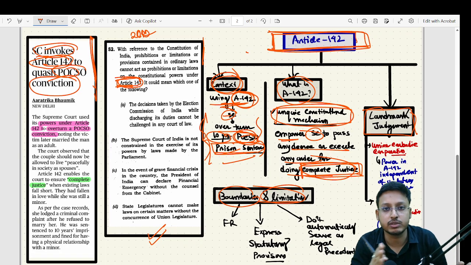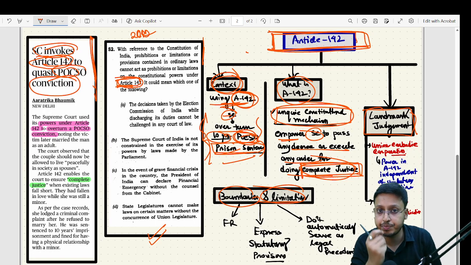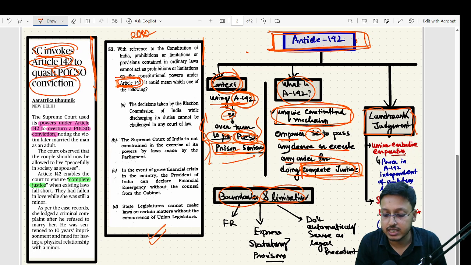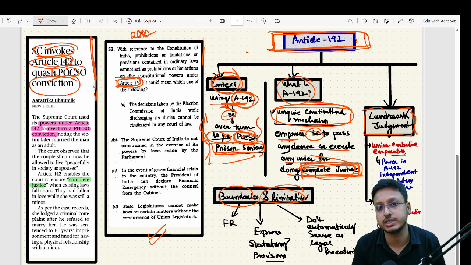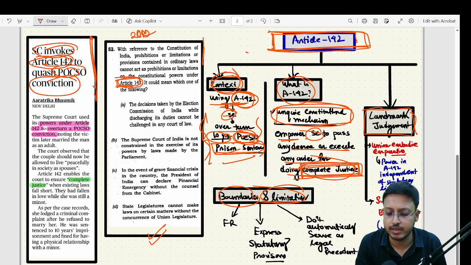There is no such thing that this is the jurisdiction of the Supreme Court and the Supreme Court has to operate within this jurisdiction. If the Supreme Court feels that complete justice is required, then the Supreme Court can use power under this article. That is the beauty of this article. But although the Supreme Court can do a lot with this article, there are a few limitations.